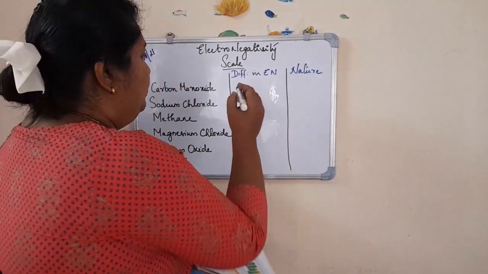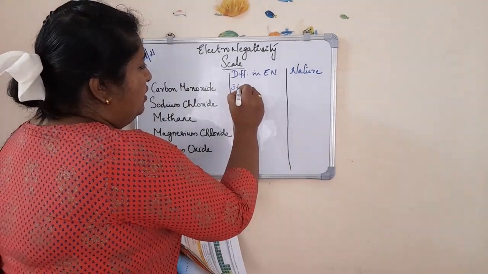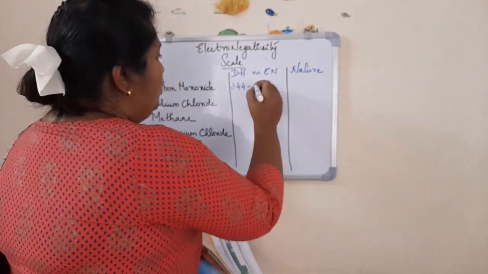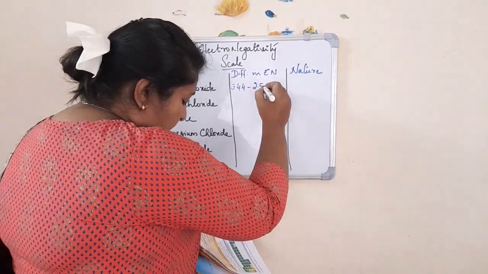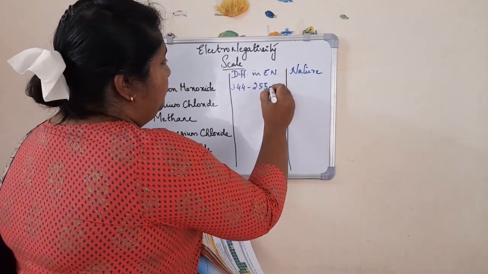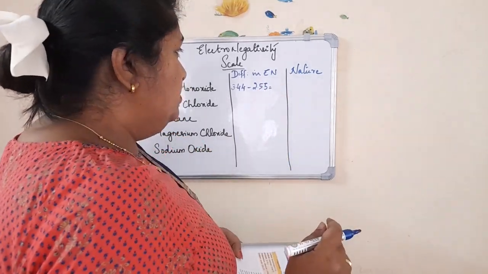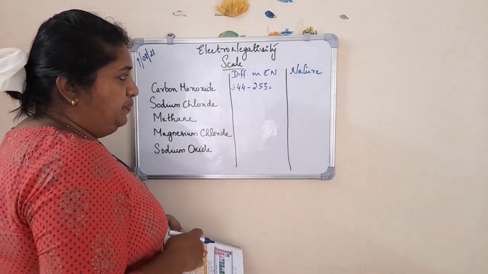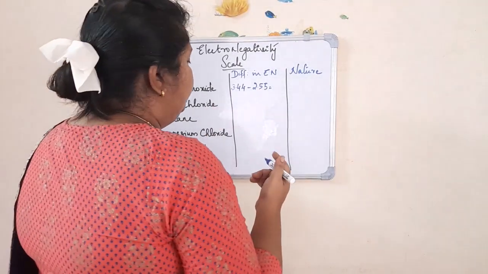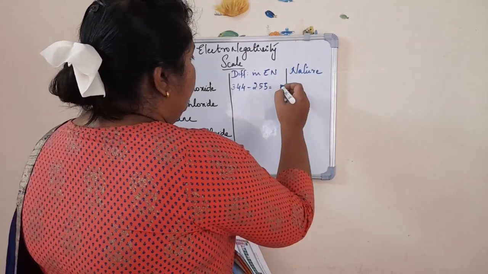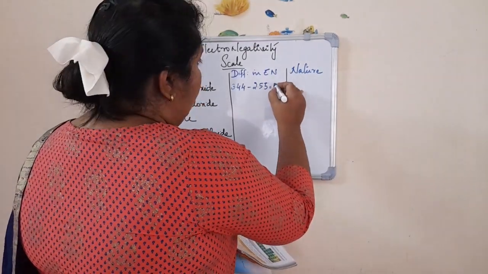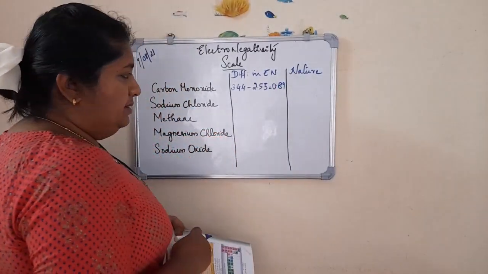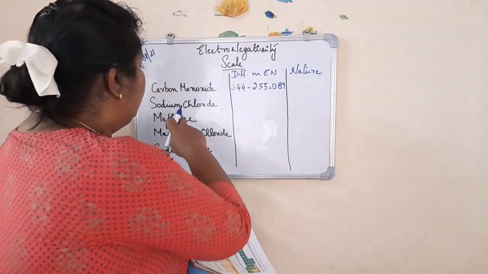The electronegativity value of carbon is 3.44 and about oxygen is 2.55. You have to take the difference between these two, and you will be getting 0.89. Now next is sodium chloride.